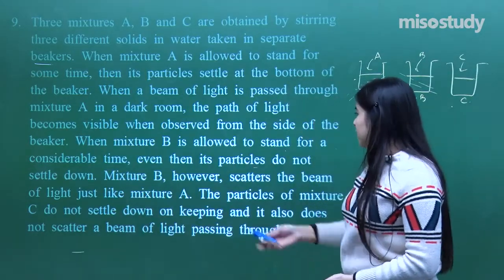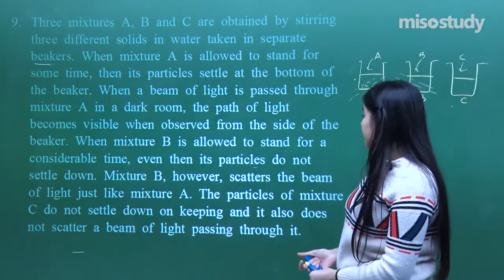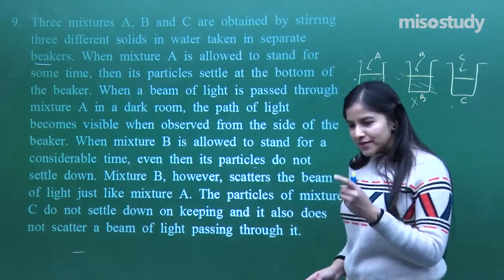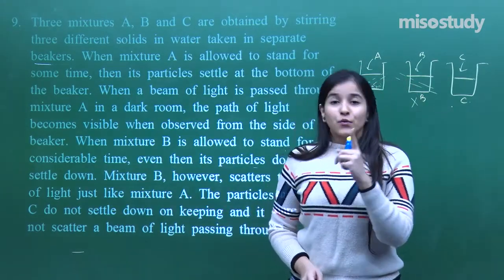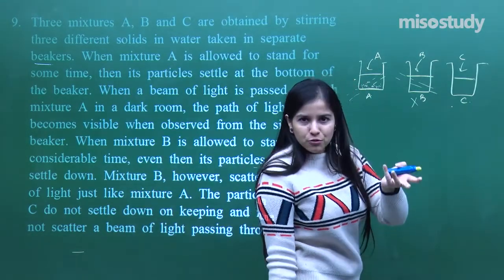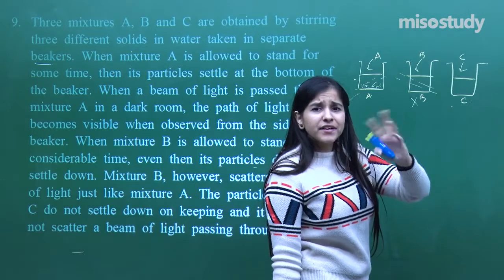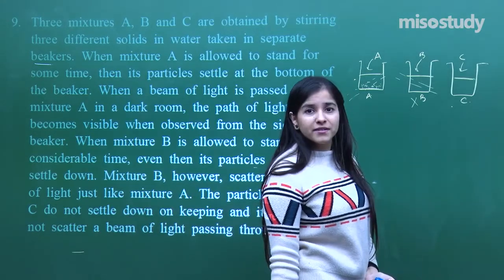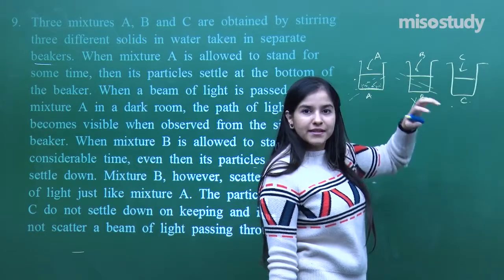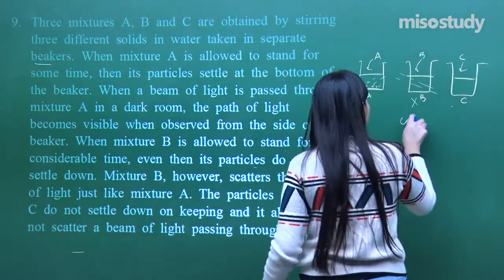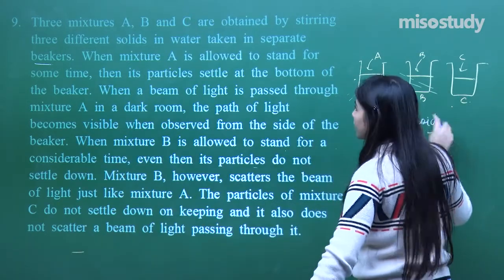Next point, mixture B, however, scatters the beam of light just like mixture A. So as I told you, in colloids the particles are not usually visible. It's a hazy mixture, just like fog or mist, but still I am able to see the beam of light passing through. So this can probably be a colloid if I am not wrong.